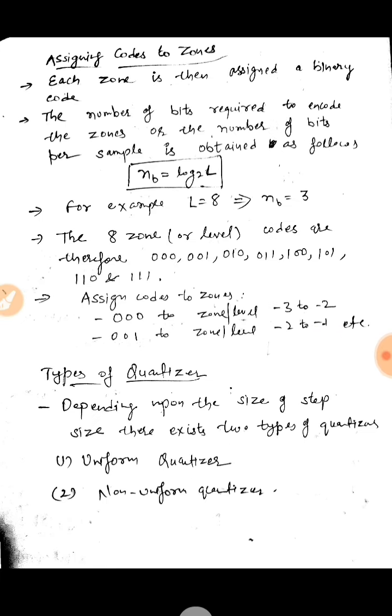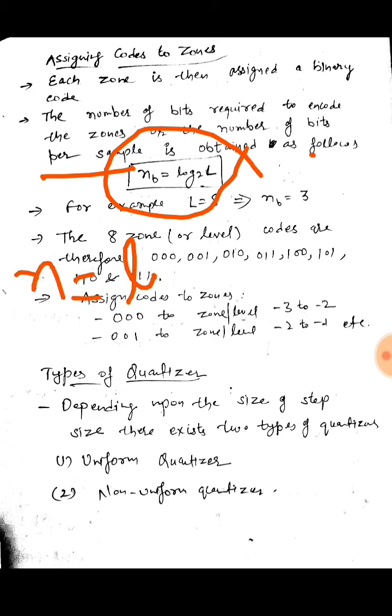Now the next thing to do is assigning codes, or binary digits, to our quantization levels or zones. Each zone is assigned a binary code, and the number of bits depends on the number of levels. The number of bits required to represent a zone or level, or the number of bits per sample, is given as n equal to log base 2 of L, where L is the number of levels.